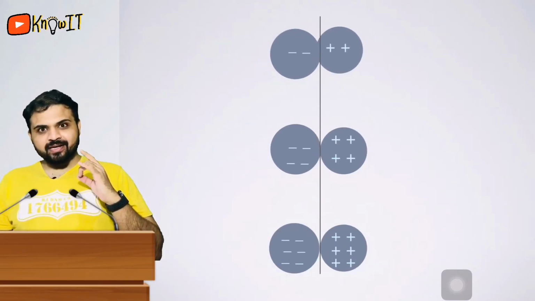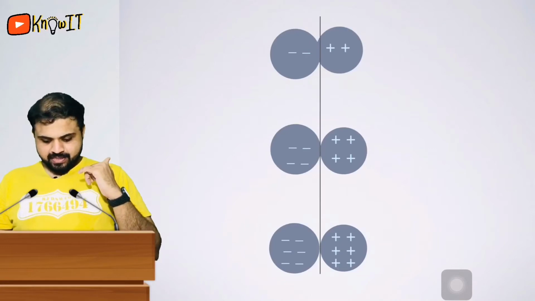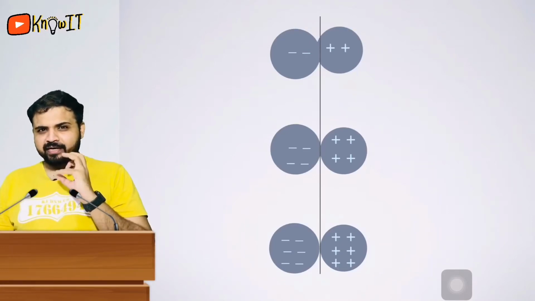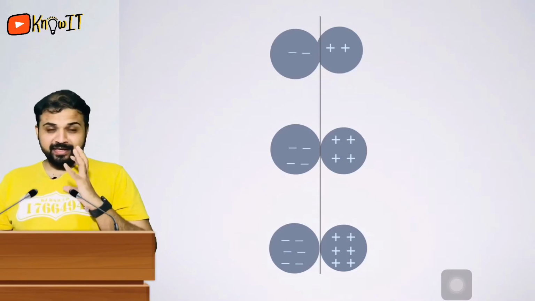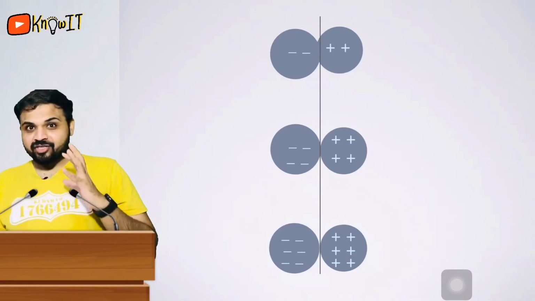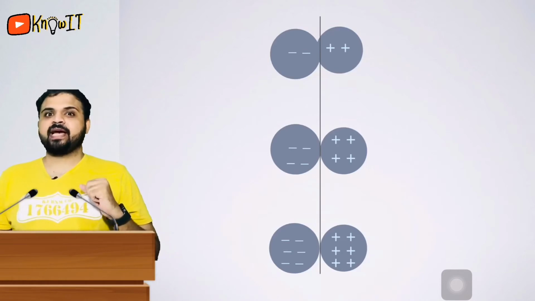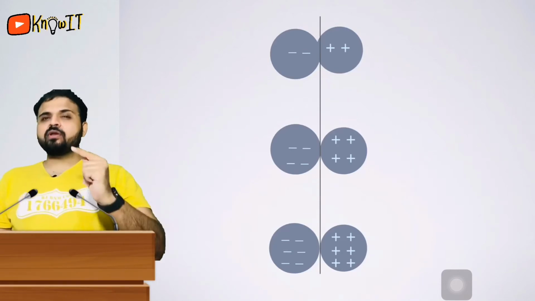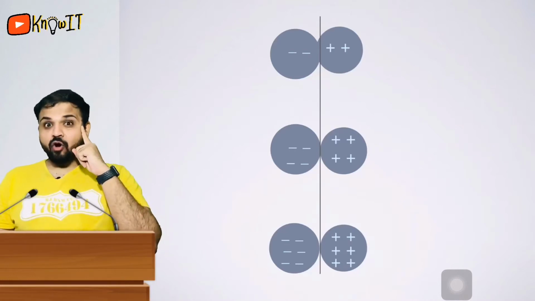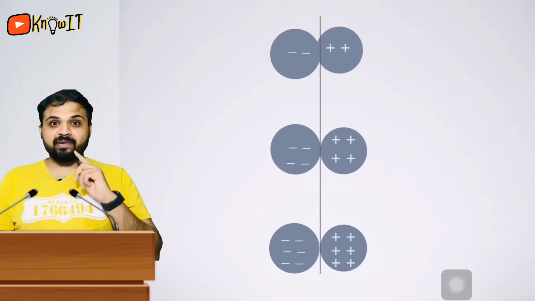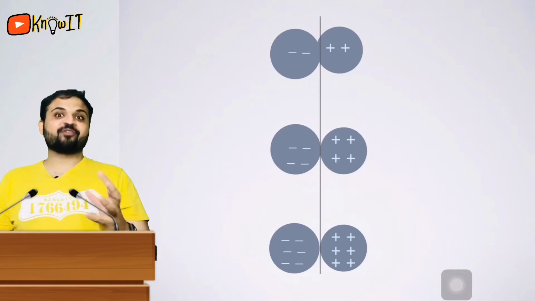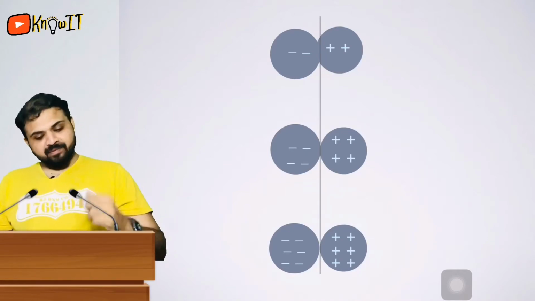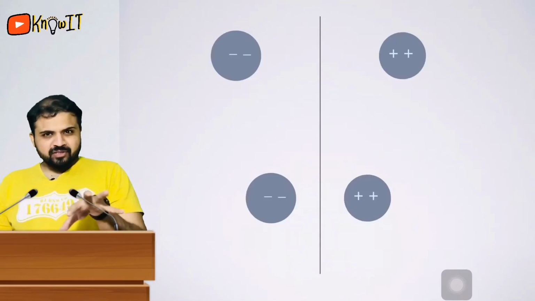Okay, now I have seen that the charges with the maximum magnitude are attracting at a greater speed or greater intensity, but the charges with the least magnitude are attracting with a lesser amount. Coulomb would have concluded in his mind that okay, fine, it depends on the magnitude of both the charges. Then Coulomb would have done a second experiment,